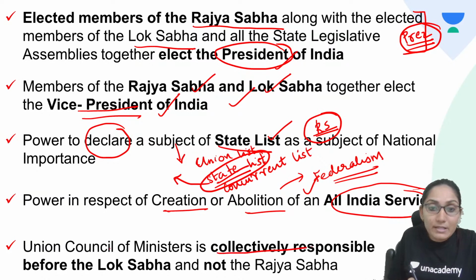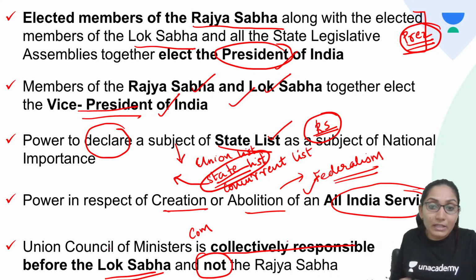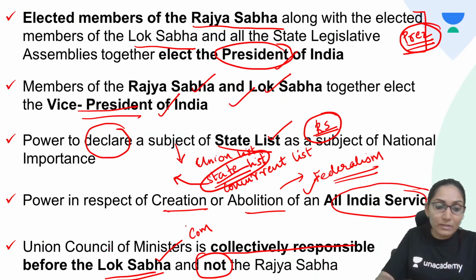Union Council of Ministers is collectively responsible before Lok Sabha and not Rajya Sabha. That is what we said. So, the Council of Ministers at the Union level are collectively responsible to the Lok Sabha, not to the Rajya Sabha. So, they are responsible to the Lok Sabha, the lower house.